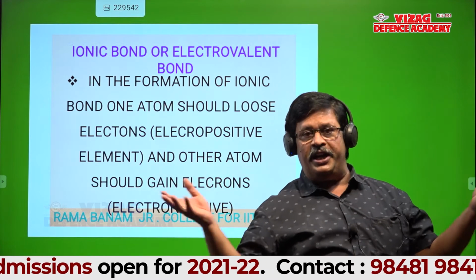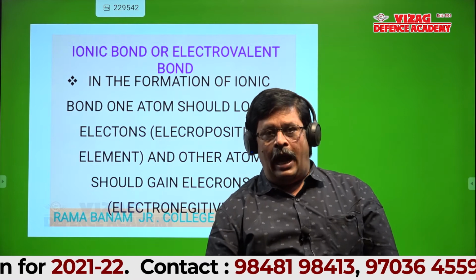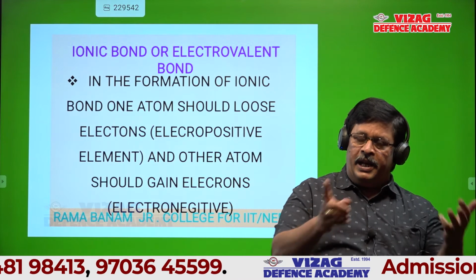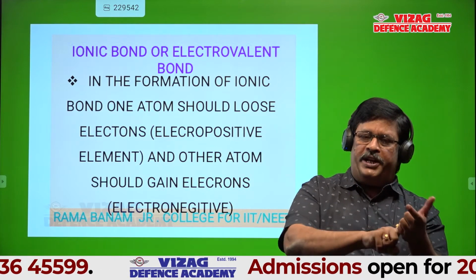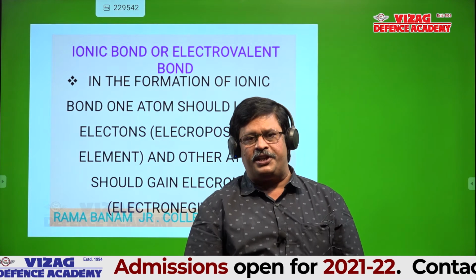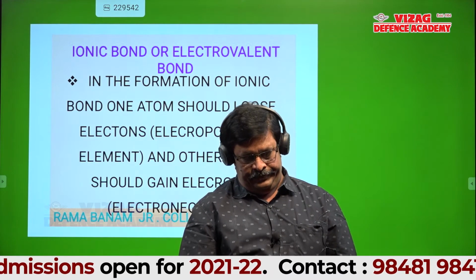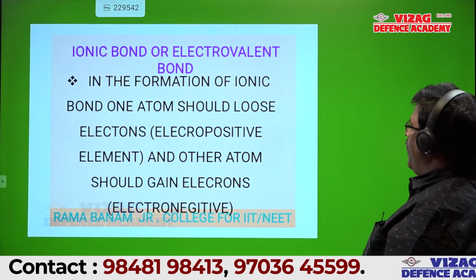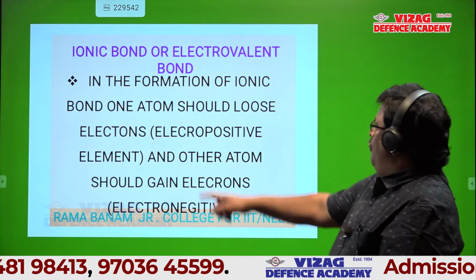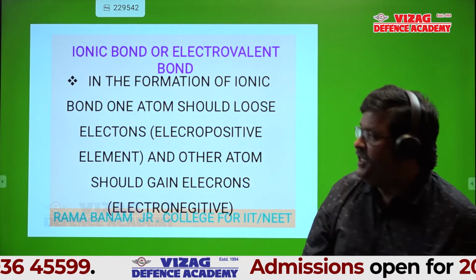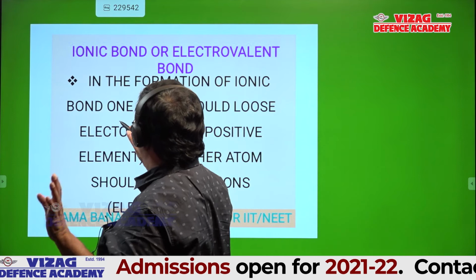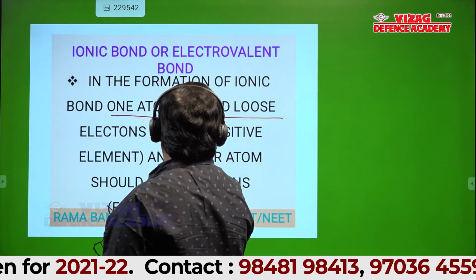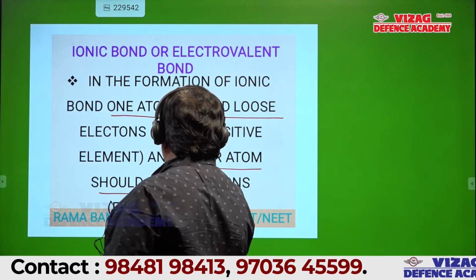Atoms try to attain stability, to attain octet configuration either by gaining, losing or sharing electrons. So in this ionic bond formation, one atom should lose electron and the other atom should gain electron. See this slide, students. Don't write; whenever it is required, I will dictate.